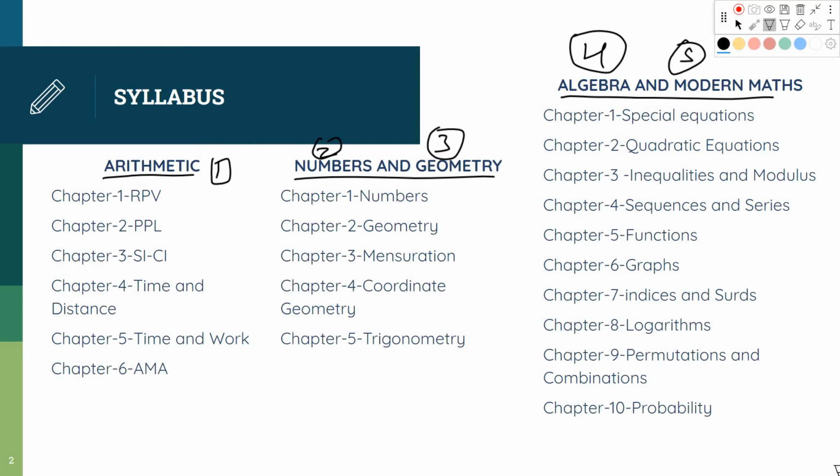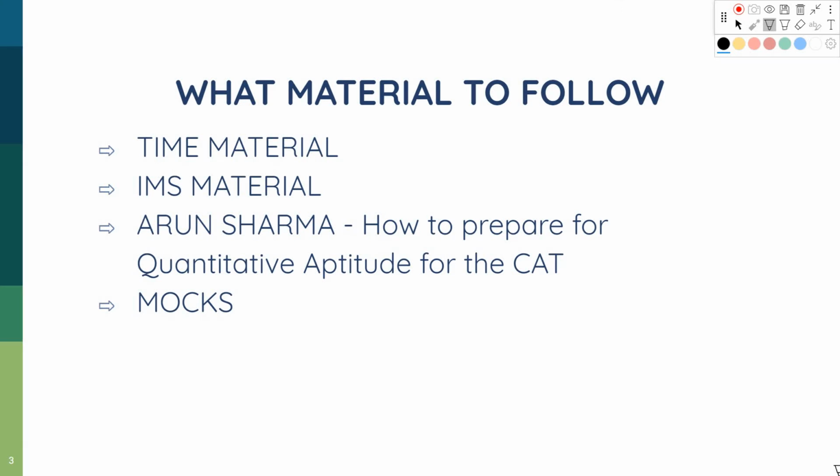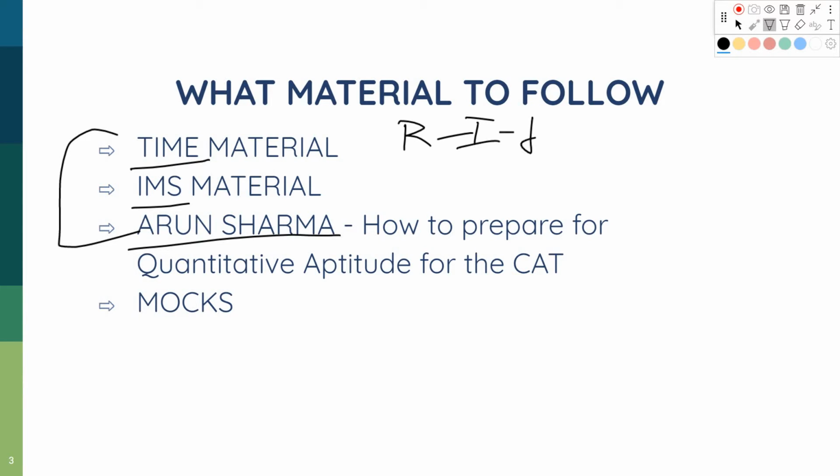So now let us look ahead at what materials to follow. I would suggest you follow any one of these three materials, that is either Time or IMS or Arun Sharma, and you should do the materials in 2 rounds. In round 1 you should solve the full material, that is easy, moderate and difficult questions. In round 2 you should solve moderate and difficult questions.